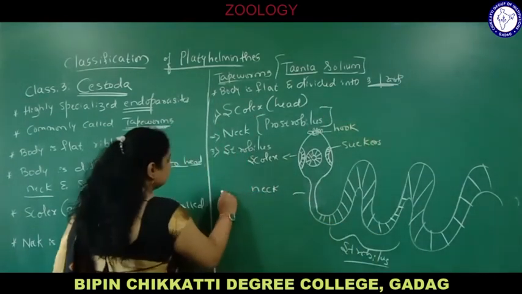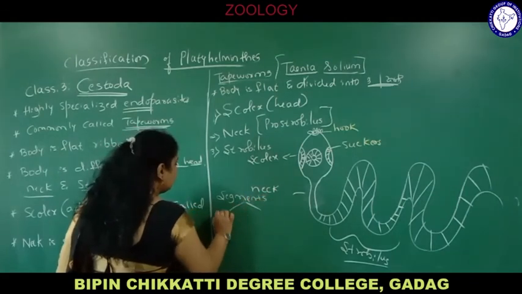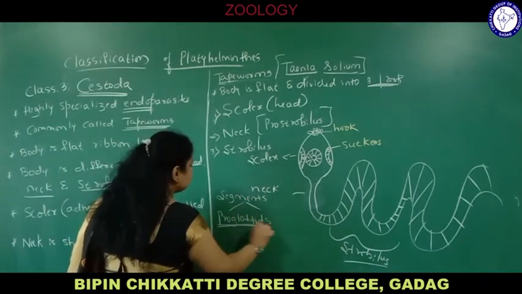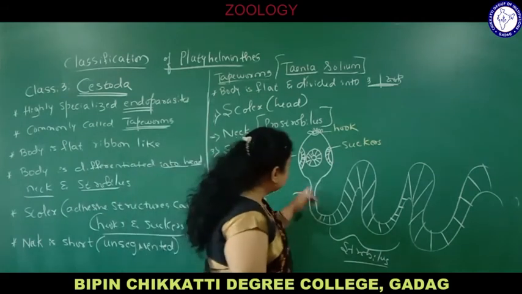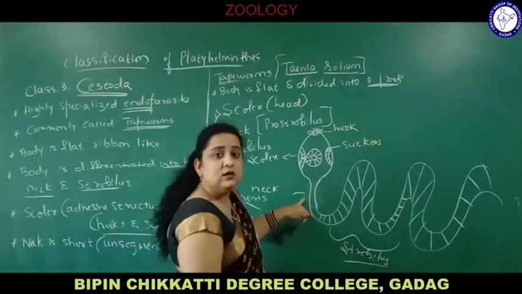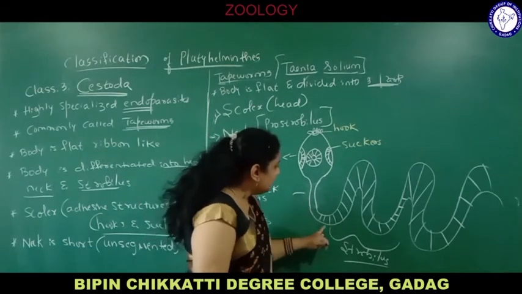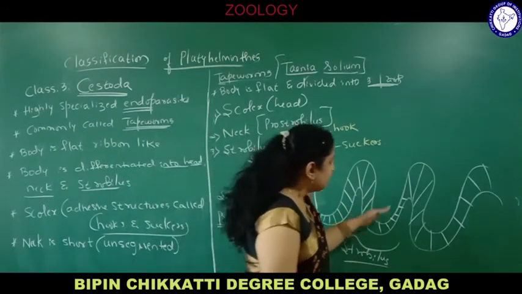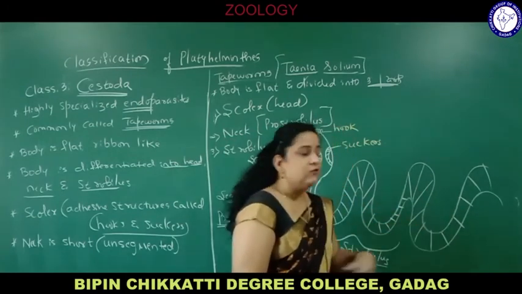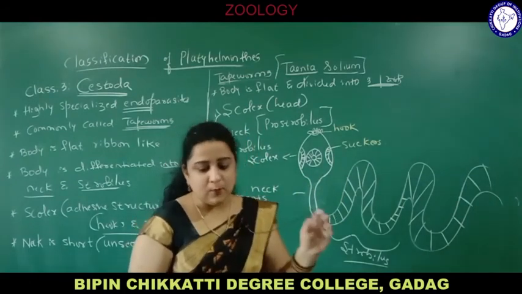The segments are called proglottids. So this is the head region or scolex. Then a neck, which is unsegmented and immature. No gametes are produced here. Then from here the mature gametes are produced, and at the end there are segments which detach after the production of the eggs and sperms. They produce cysts, and they detach from the body.